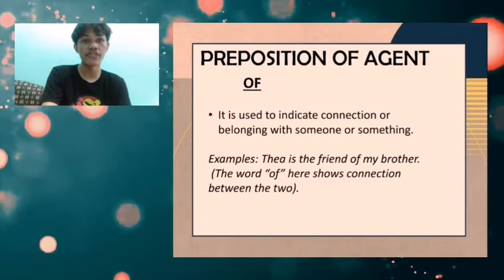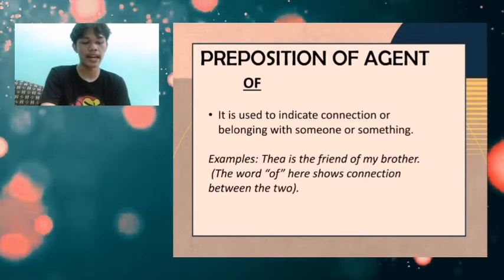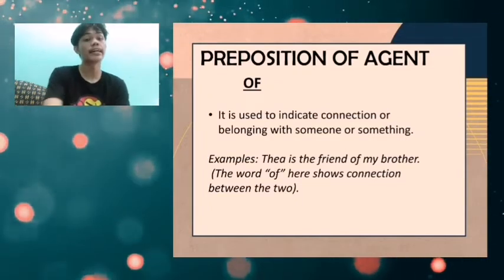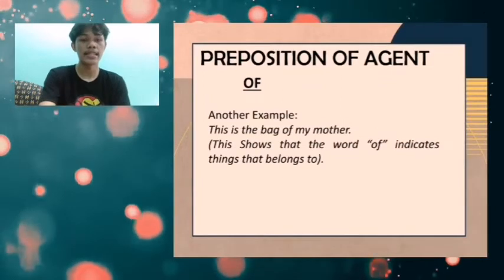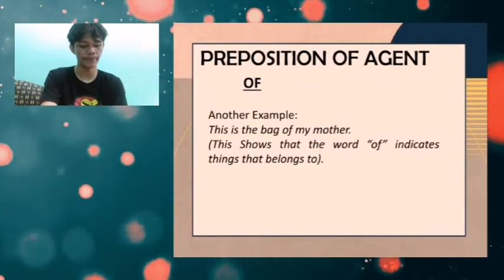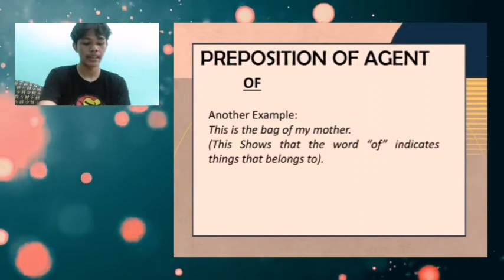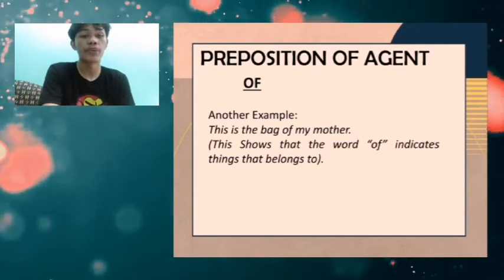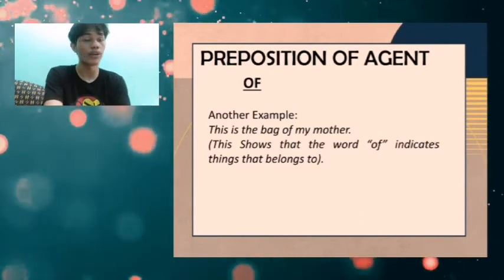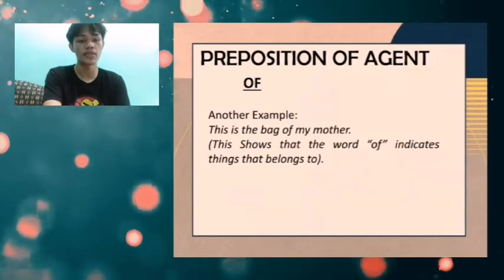They are connected with each other because they are friends. Another example, this is the bag of my mother. The word of here indicates the thing that belongs to someone.